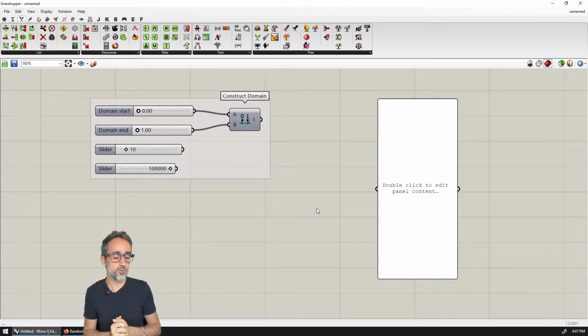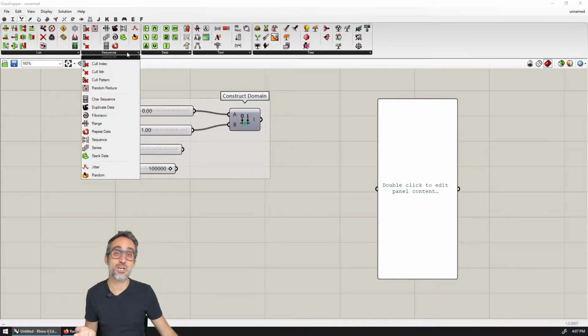How can we do that, for example, in Grasshopper? Well, if we go to Sets and to the Sequence tab, you can see that we have a lot of components that we haven't really taken a look at, but I really encourage you to check them out. One of them being the Random component, which generates a list of pseudo random numbers. I will address what that pseudo means very soon.